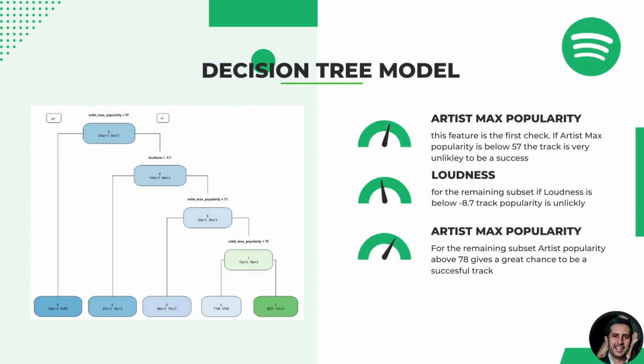We also constructed a decision tree to identify pivotal factors that contribute to business success, which in our case is the track popularity. Our findings revealed that the artist max popularity serves as the initial checkpoint. Tracks with a value below 57 are unlikely to be popular. For the remaining subset, loudness became the turning point. Interestingly, we can observe that the artist max popularity has a more significant impact compared to the other feature.